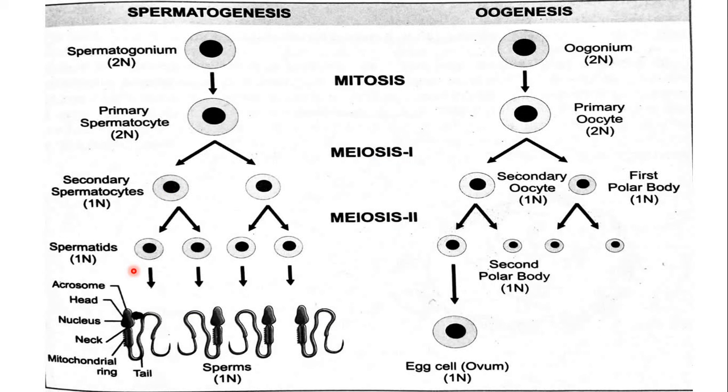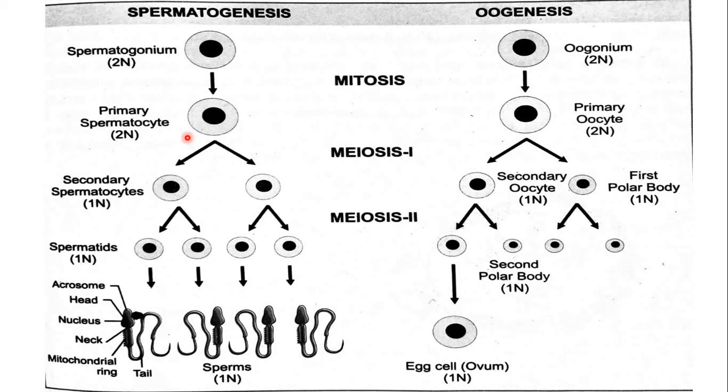Now let us see what we have discussed, in the form of a diagram. These are primary spermatogonia, or single is spermatogonium. It is a diploid cell. This diploid cell produces a large number of primary spermatocytes by simple mitosis, cell division.